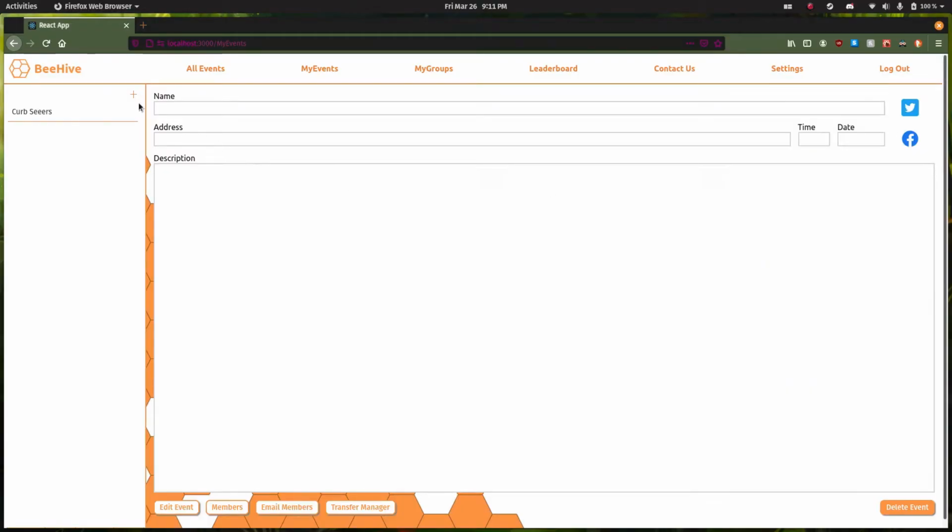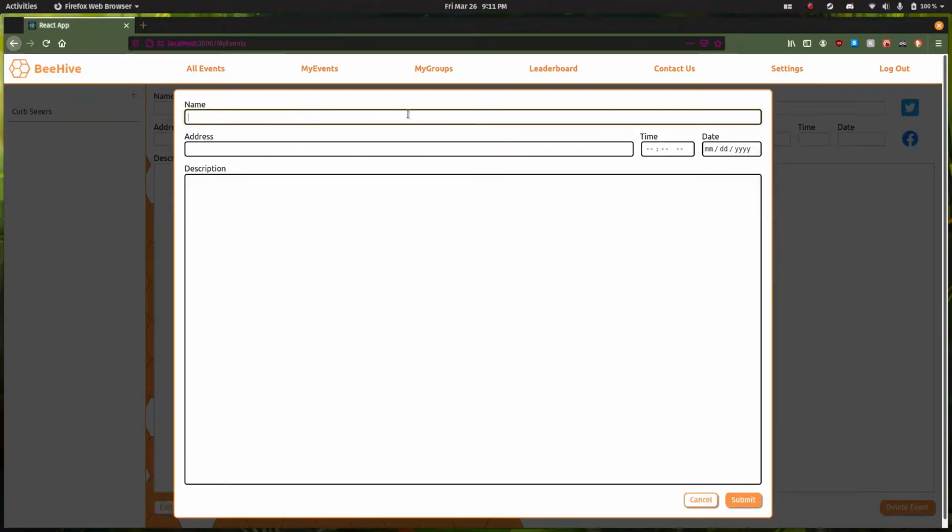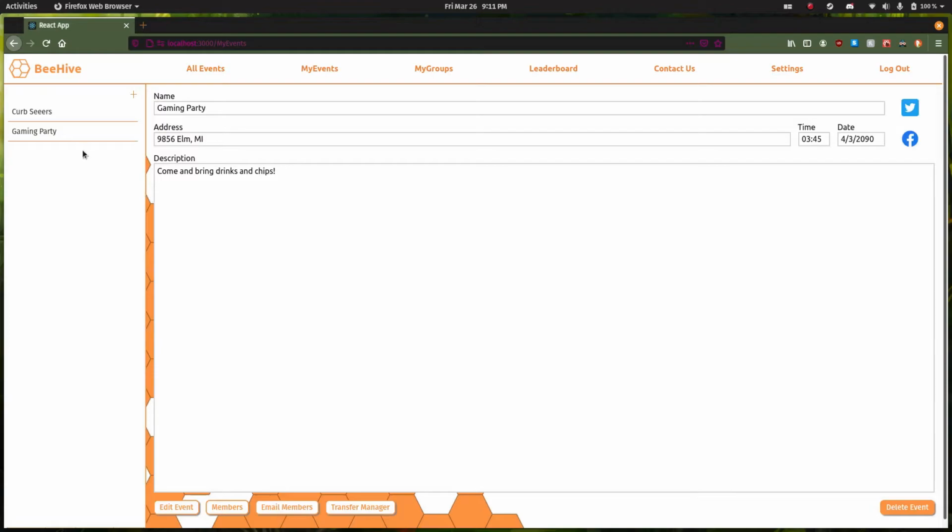Now I'll be showing what it's like to add an event. First, we plug in our information into the add event form, like our name, the address, the time, our date, and then finally our description. Then we click the submit button and the event gets added.